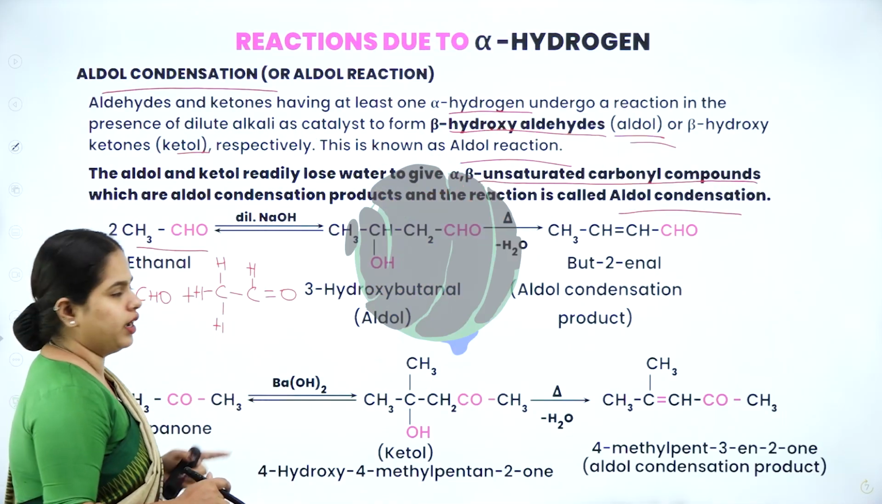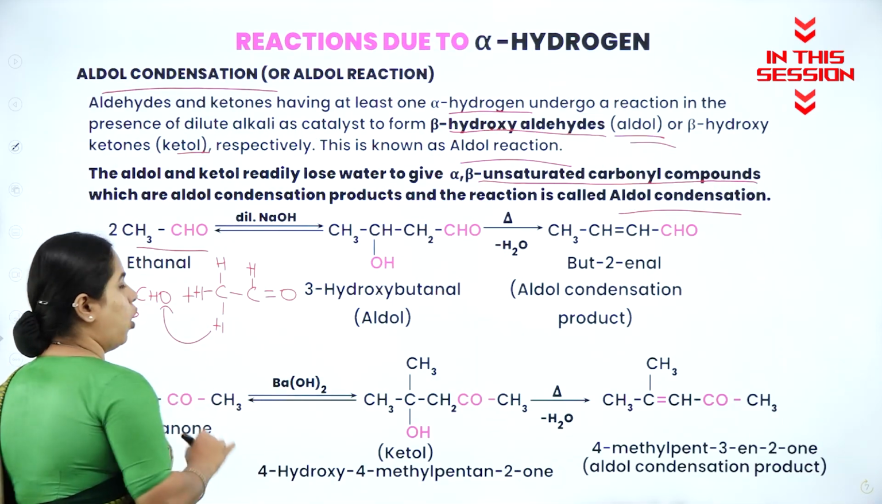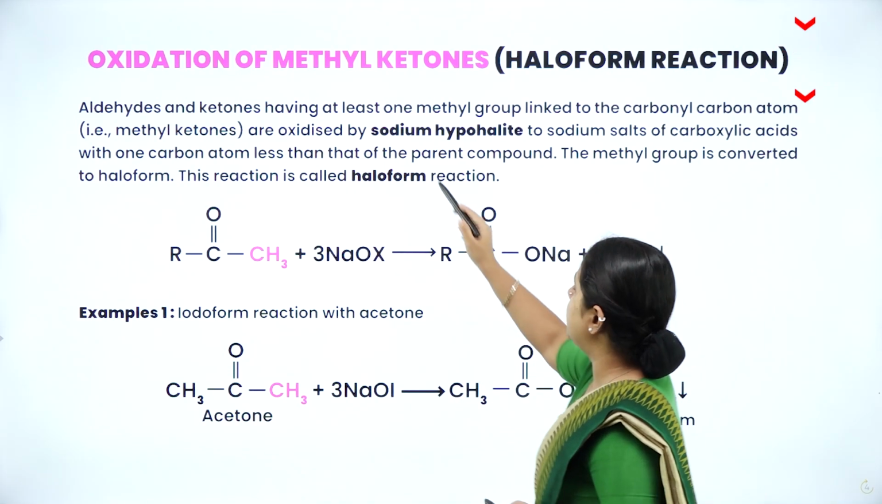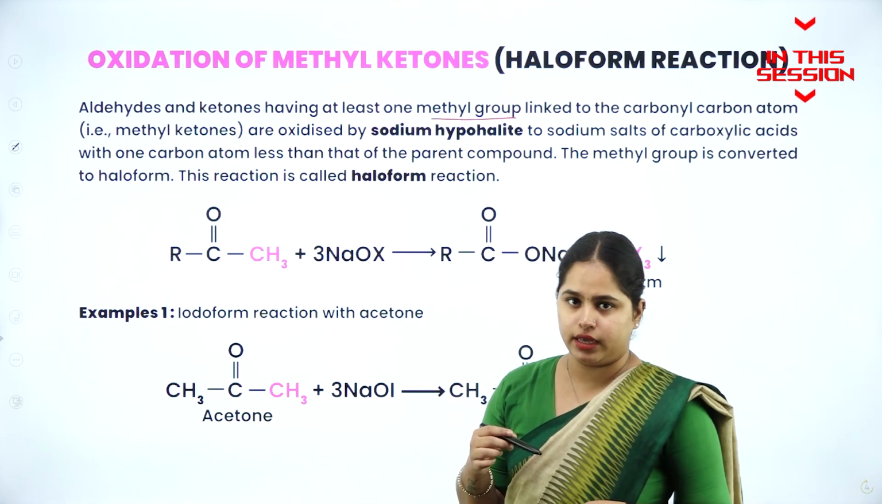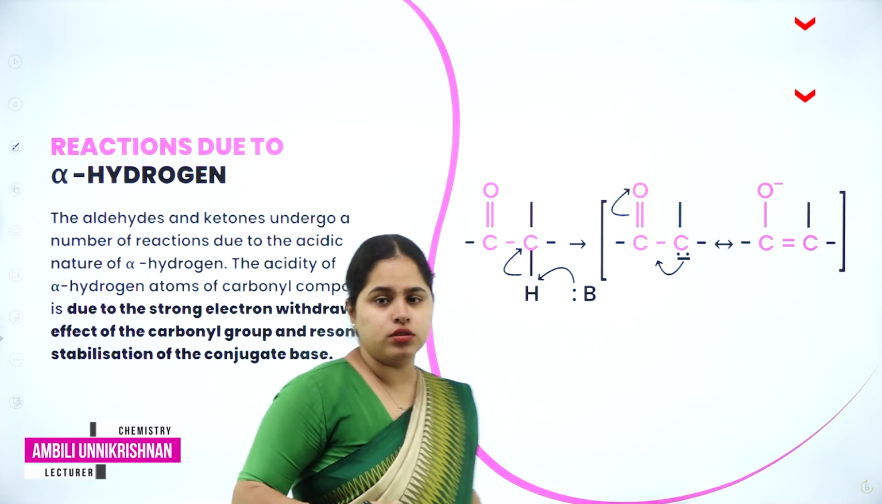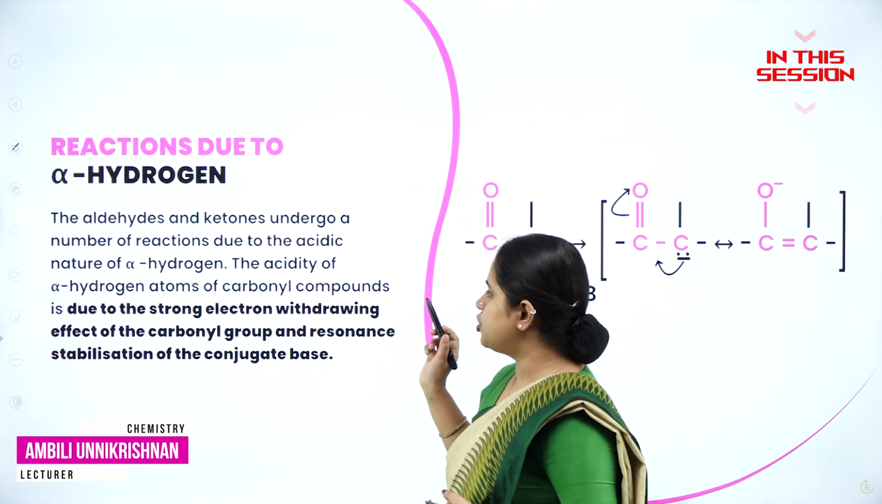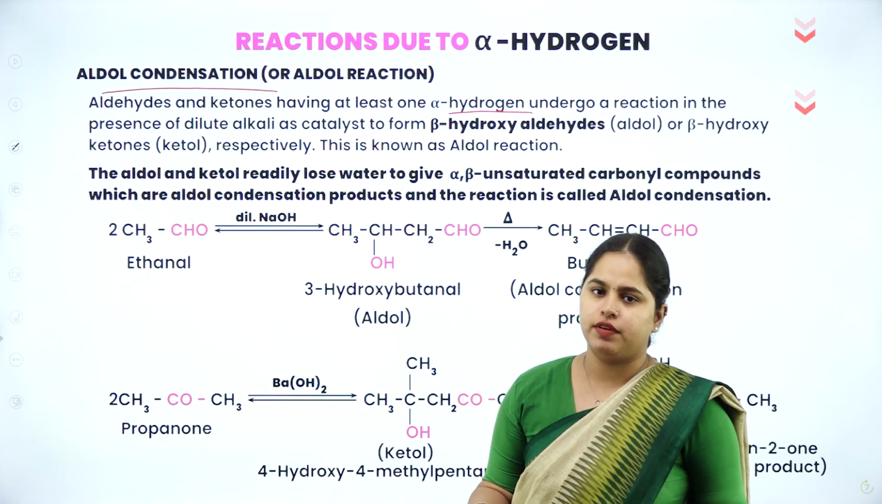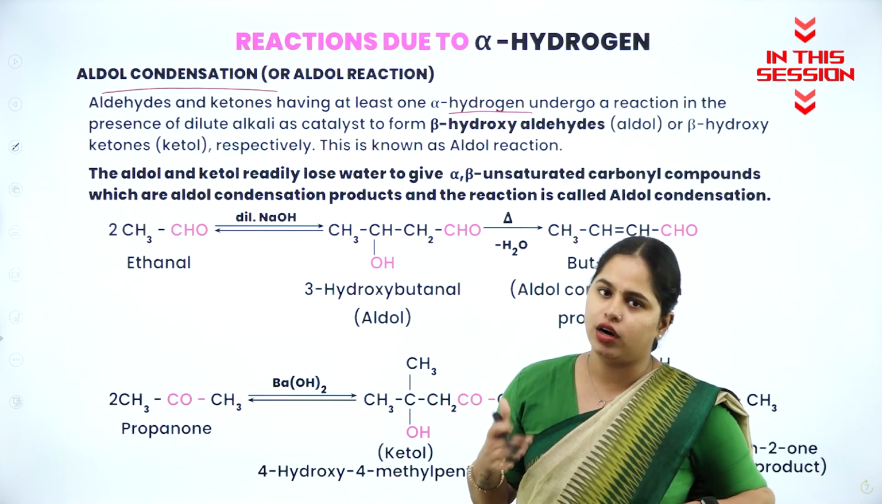Any one of these alpha hydrogens will shift to the oxygen atom here. Aldehydes and ketones having at least one methyl group. So this is an important part here. The aldehydes and ketones undergo a number of reactions due to the acidic nature of this alpha hydrogen. If alpha hydrogen is not available, aldol condensation will not take place.